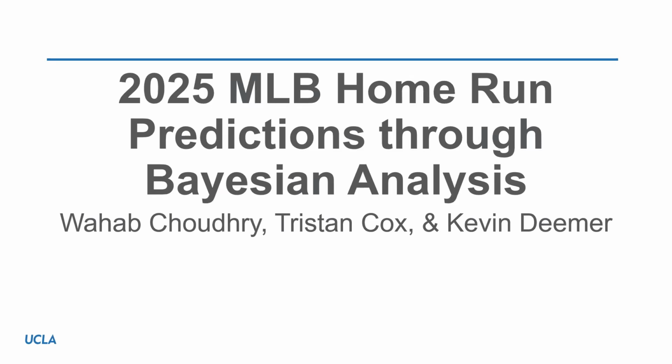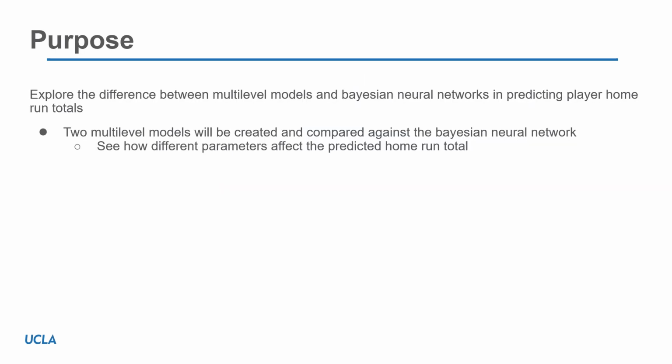We have Tristan and Kevin, and today we're going to show you our 2025 MLB home run predictions through Bayesian analysis. The purpose of this experiment is to compare multi-level models to Bayesian neural networks by predicting player home run totals for the 2025 MLB season.